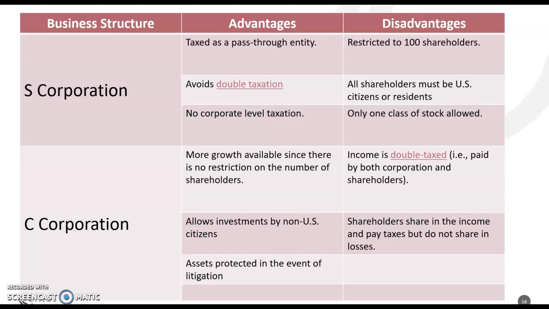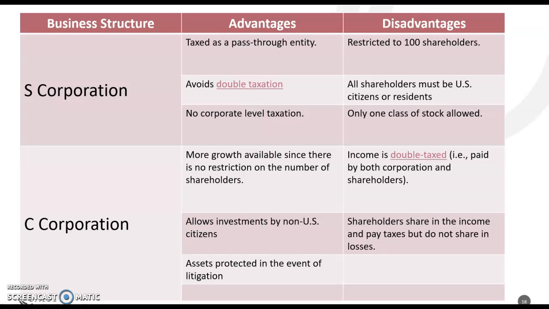Now let's compare the S corporation with the C corporation. Here are the advantages and disadvantages. The main advantage of an S corporation is that it avoids double taxation. It is taxed as a pass-through entity with no corporate level taxation. Disadvantages of an S corporation: first, it's restricted to 100 shareholders. All shareholders must be U.S. citizens and residents. Only one class of stock is allowed.